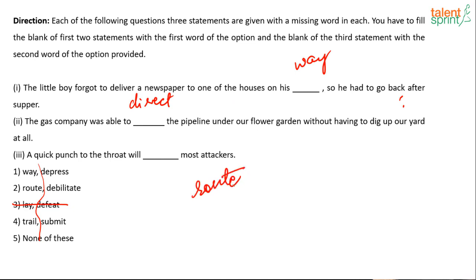Route can be used in two ways. One is a way or a course that a person takes, from the starting point to the destination. So that is a route, meaning way. And the second is to send or direct.